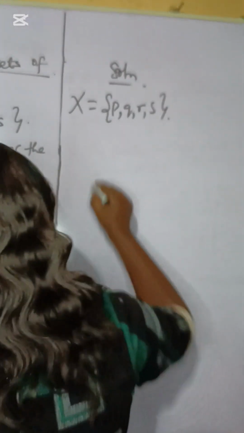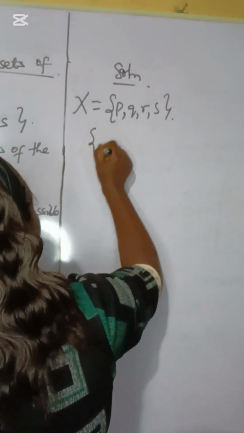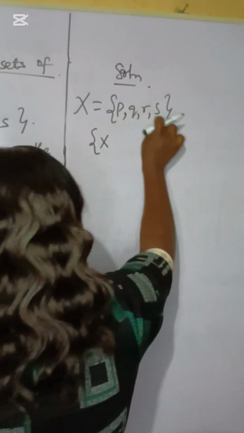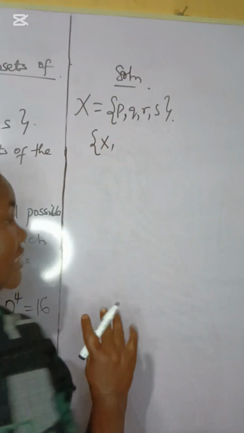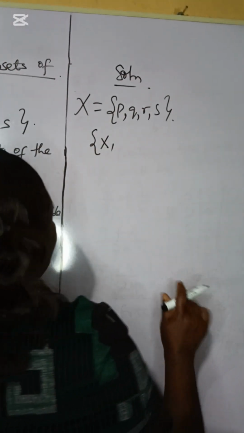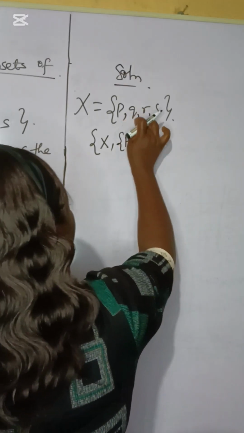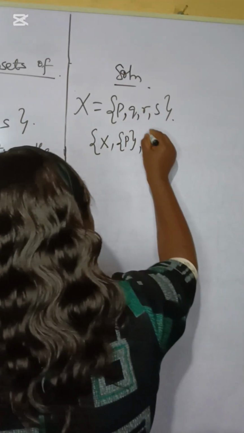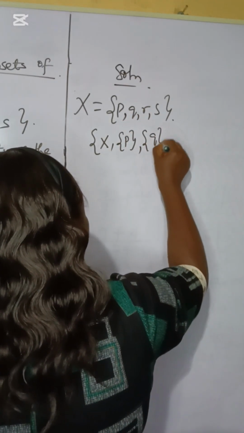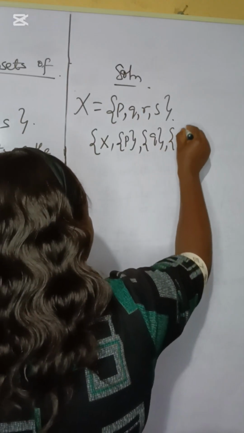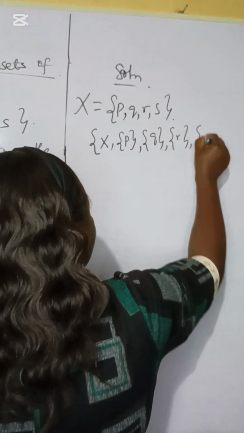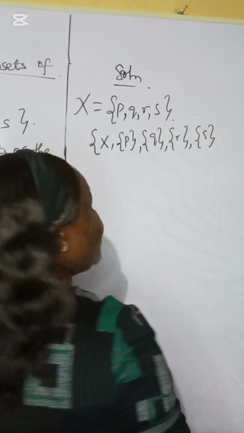So we'll have the first one, the empty set, which stands on its own. Then we'll have p, you play with it one after the other, comma, you have q, we'll have r, then we'll have x. We are done with the single elements.